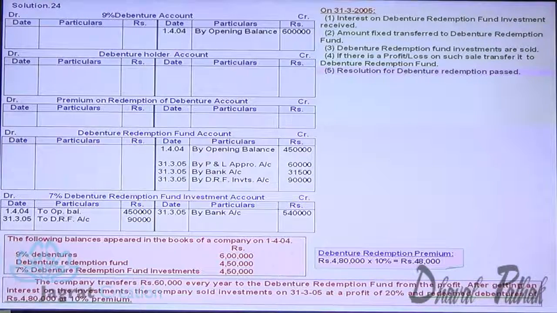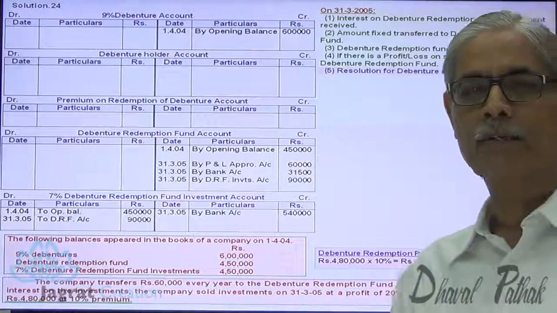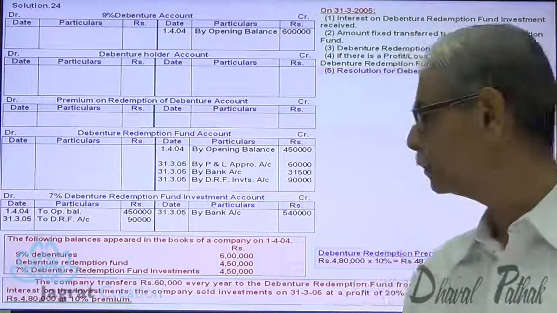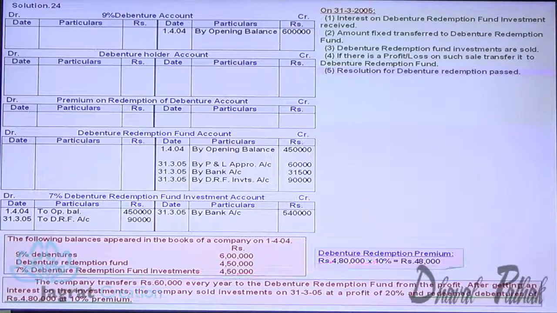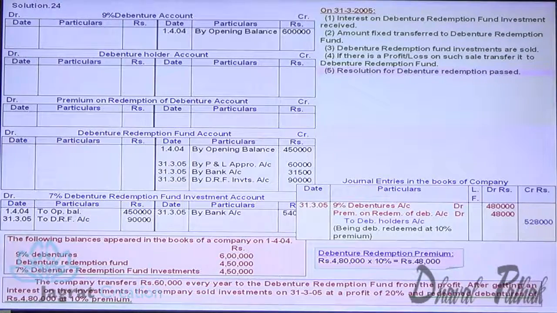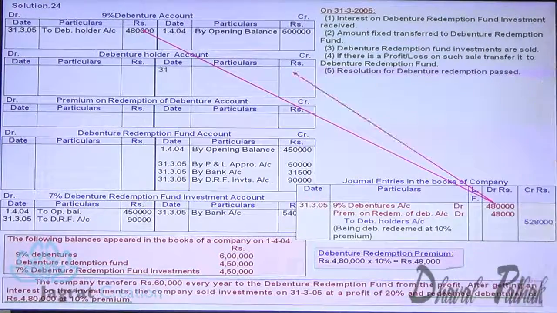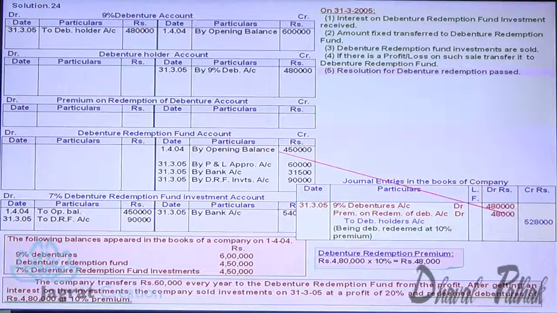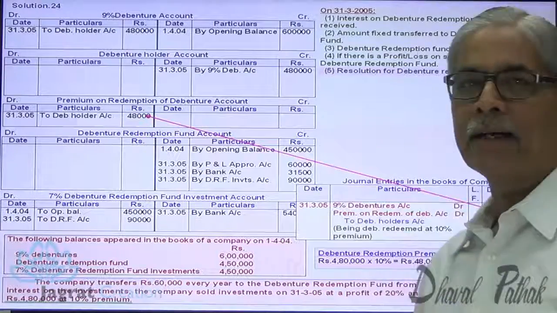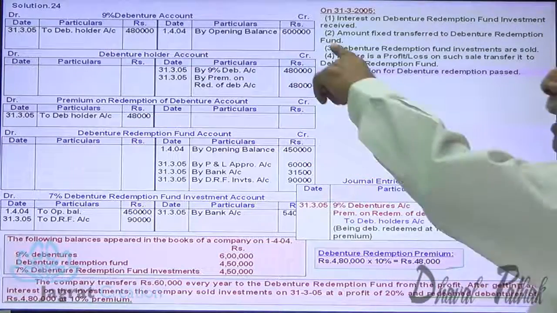Debentures are redeemed at 10% premium. 4,80,000 into 10%, 48,000 is the debenture redemption premium. Now the journal entry for that: 9% debentures account debit 4,80,000. Debenture redemption premium liability account debit 48,000 to debenture holders account credit 5,28,000. So this is how the entry is recorded. From 6 lakhs, 4,80,000 is redeemable, that is transferred to debenture holders account. Redemption premium 48,000 is debited here and credited to debenture holders account. This is the amount payable to debenture holders.